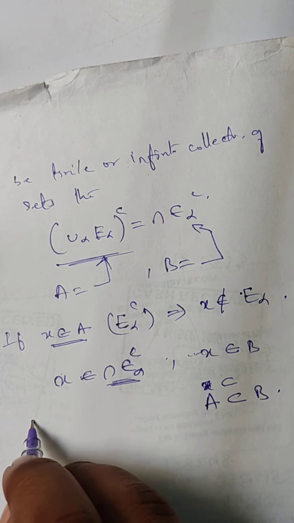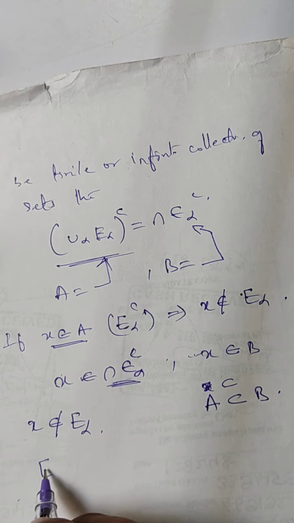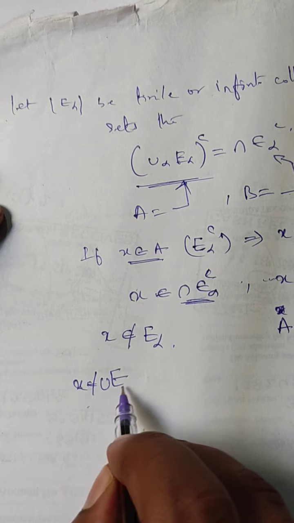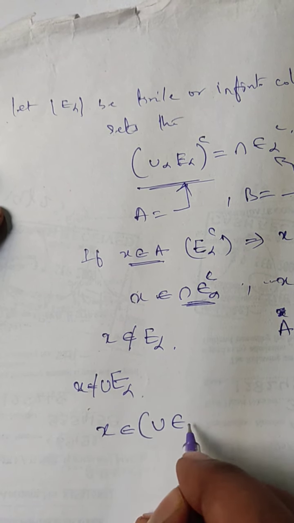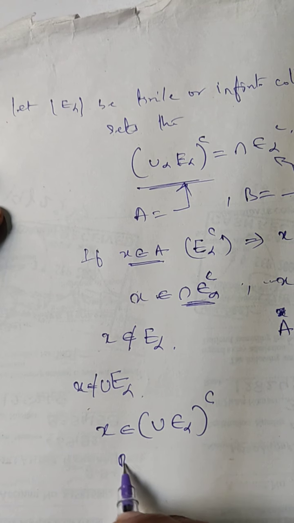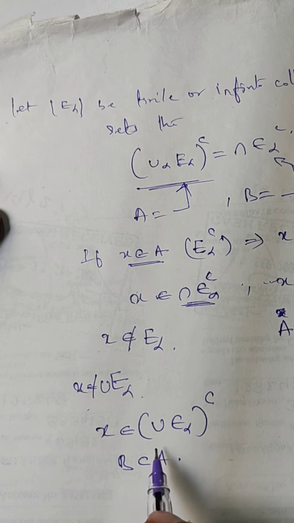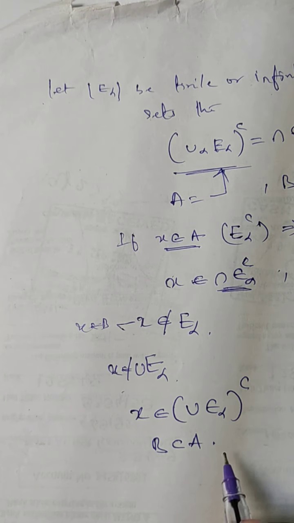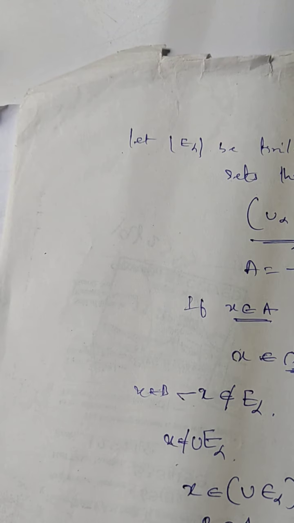From this, now if X does not belong to E alpha, we can say that X does not belong to the union of E alphas. That is, X belongs to the complement of the union of E alpha. So from this we get B is a subset of A. Right. If we are assuming that X belongs to B, all right, so from this we can get it equal to B. Right. This is easy.